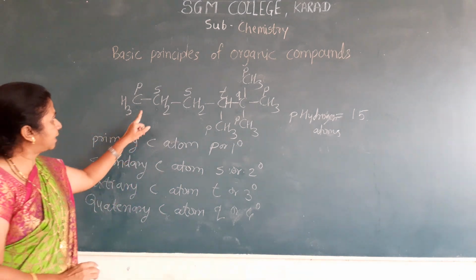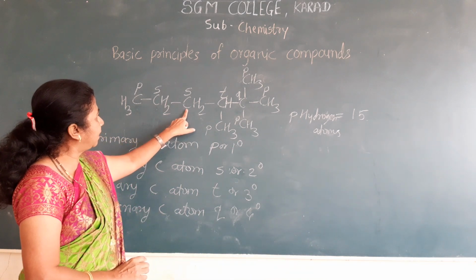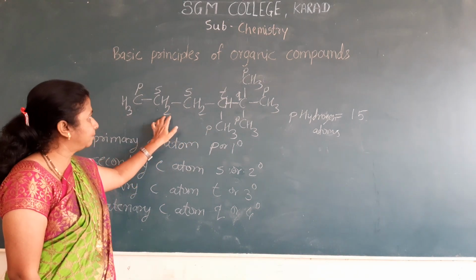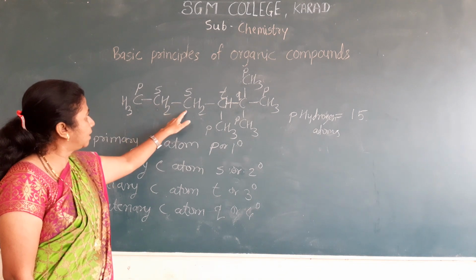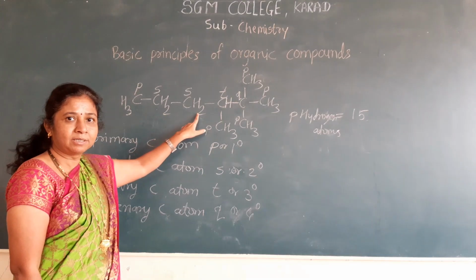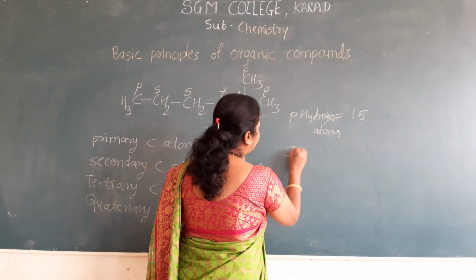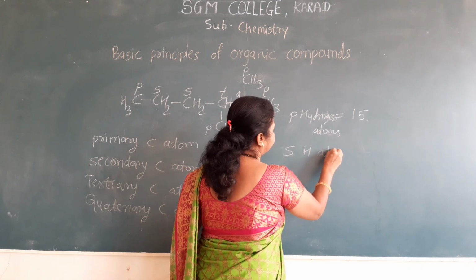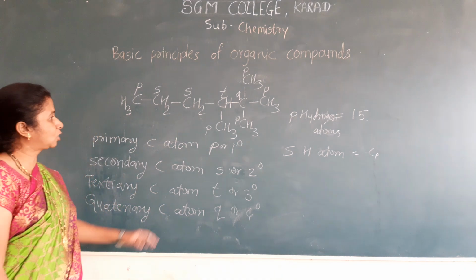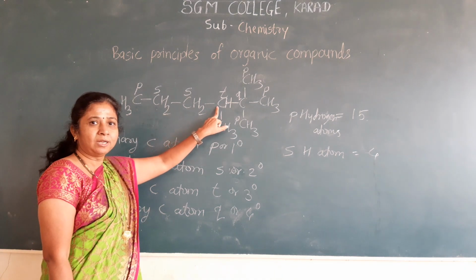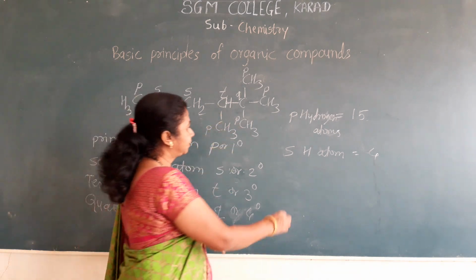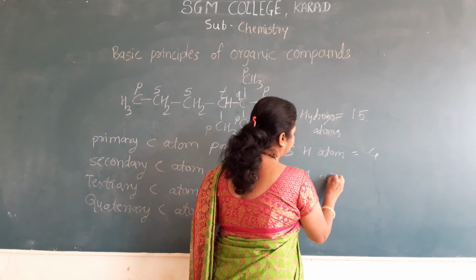15. Now secondary. First find out the secondary carbon atoms and then find out how many hydrogen atoms are attached to the secondary carbon atoms. In this example there are 2 secondary carbon atoms and each carbon atom has 2 hydrogen atoms. That's why secondary hydrogen atoms are equal to 4. Then tertiary hydrogen atoms. There is only one tertiary carbon atom and it is attached to one hydrogen atom. So tertiary hydrogen atom is equal to 1.